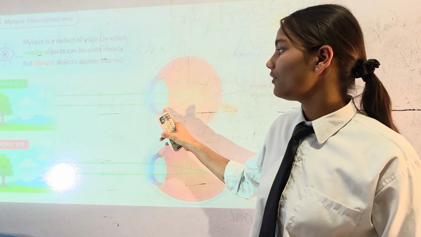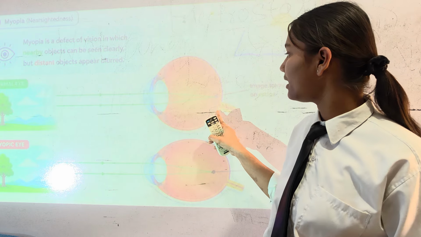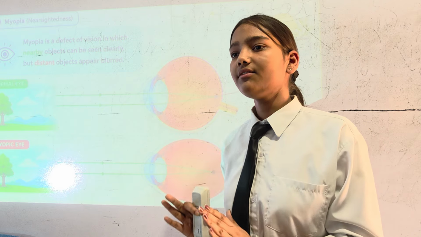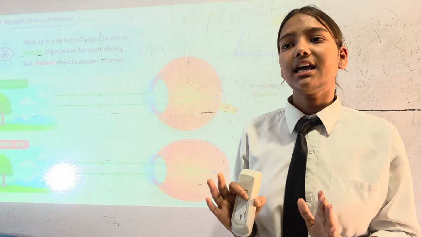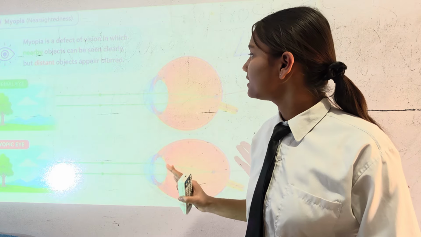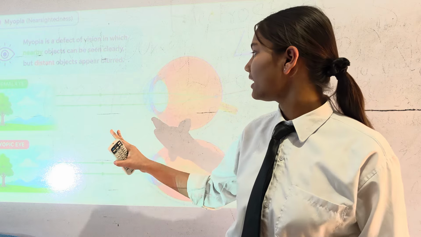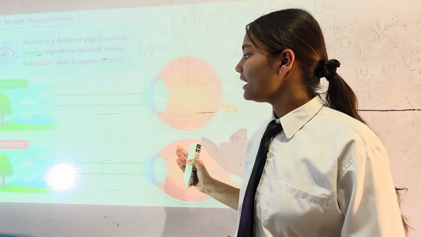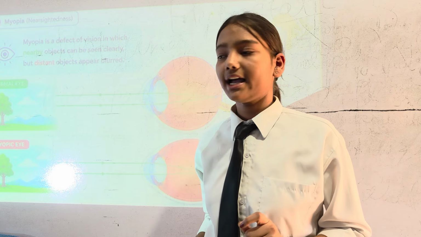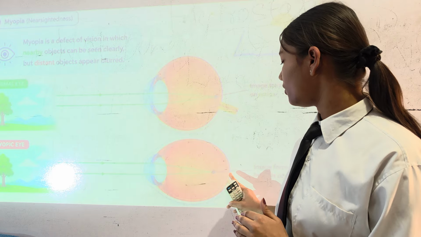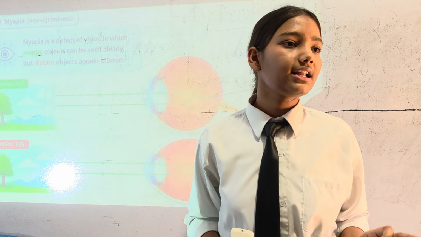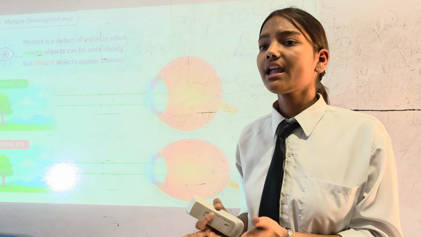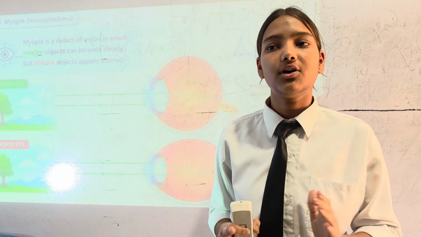Here is the biconvex lens inside our eyes, and the image is formed at the end of the eye, known as the retina. Whenever the image forms on the retina, we are able to see an object. In the normal eye, the rays come from the far distance and meet at the retina, the image is formed, and then we are able to see the objects. But in the myopic eye, meaning the defective eye, the rays come but meet before the retina. The rays are not meeting on the retina, so the image is not formed on the retina, and that's why we are not able to see the far distance.